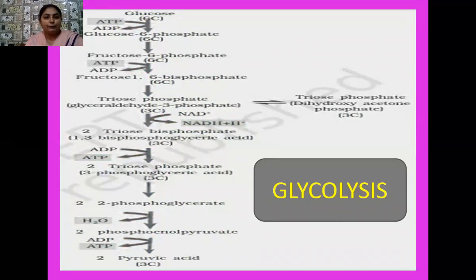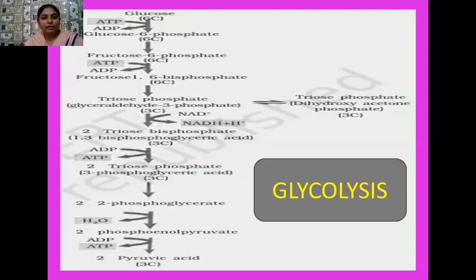So listen to me carefully, students. First of all, the 6 carbon compound, that is glucose, enters into the cell, and this glucose later changes into glucose 6 phosphate, and when this glucose 6 phosphate is formed from glucose, one ATP molecule is used. Then this glucose 6 phosphate later changes into fructose 6 phosphate, and the fructose 6 phosphate later forms fructose 1,6 bisphosphate.